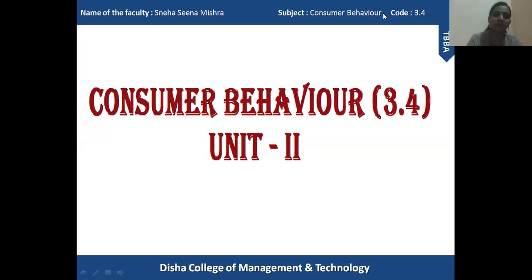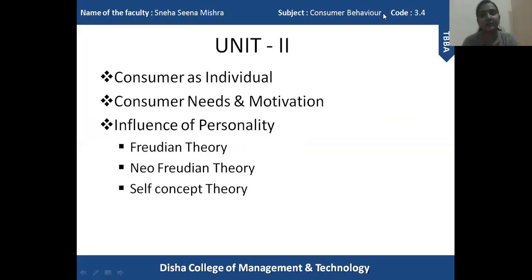Now, let me explain what are the various things that you're going to study in the second unit of consumer behavior. As you can see on the screen, first of all, I'm going to explain consumer as an individual, meaning how a consumer makes a decision regarding purchase of a product or service. What are the various aspects of consumer as an individual person? That is the first topic in the second unit. Then consumer needs and motivation.